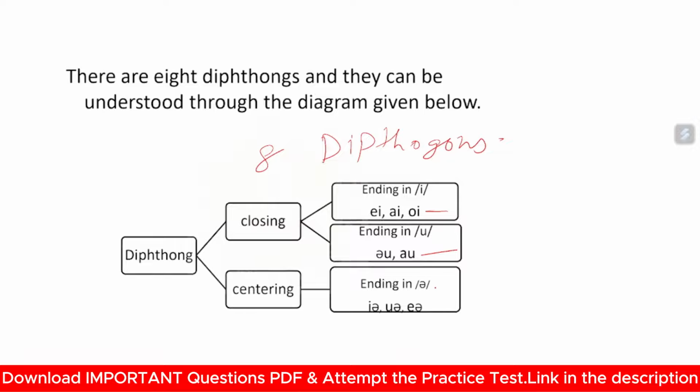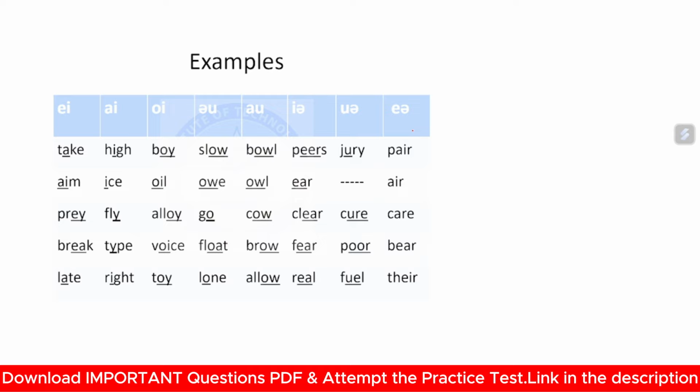In centering, the ending is with schwa, and the examples of the diphthongs are these. Total 8 diphthongs. This is a very important question from the view of your exam. So make sure you memorize the number of diphthongs in the English vocabulary. Now, examples. Take: when you pronounce take, you feel that EI is the diphthong.